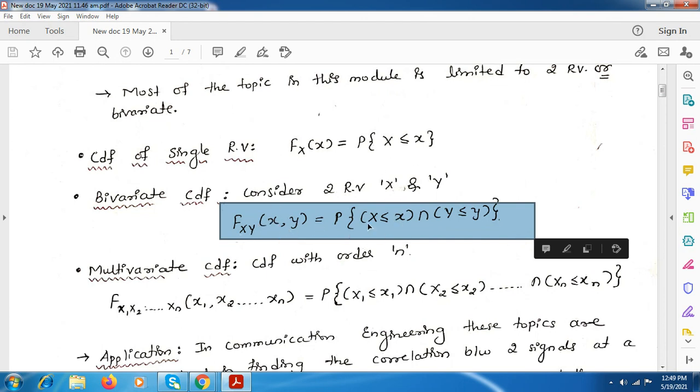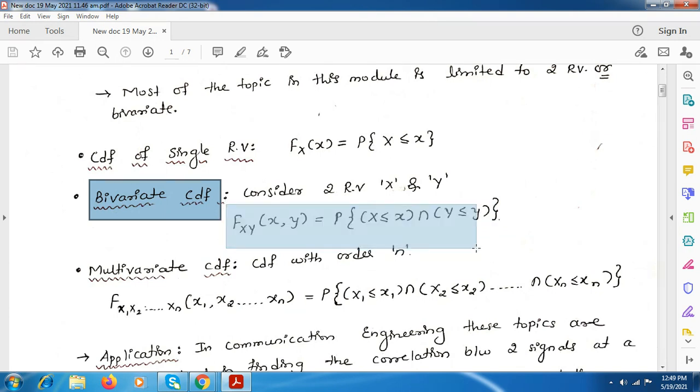Here the probability will be X less than or equal to x, and here the intersection will come, and Y less than or equal to y. This is the probability using the two random variables. So this is the definition for the bivariate CDF.